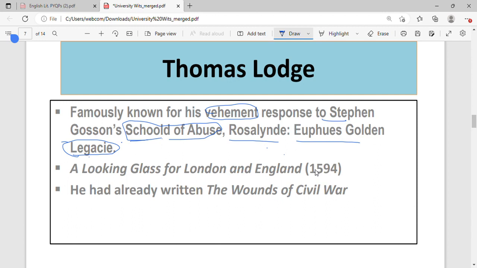Besides this, he has written a play in collaboration with Robert Greene, a play called A Looking Glass for London and England, 1594. Then he had already written The Wounds of Civil War. This is another work of Thomas Lodge. So you have to remember that, because most of the time you get matching pairs, and most of the time you will be asked to put them chronologically.